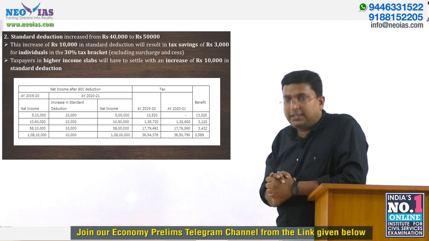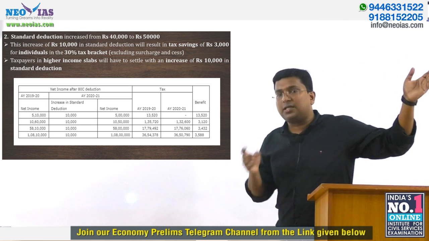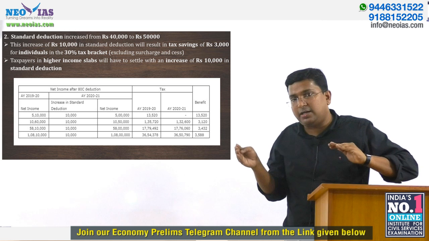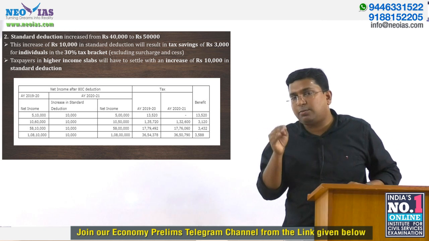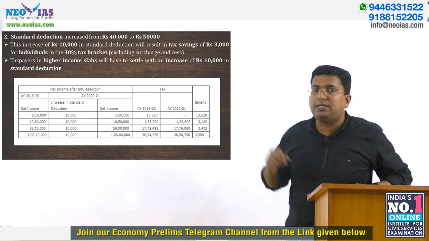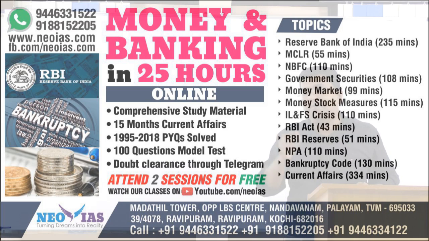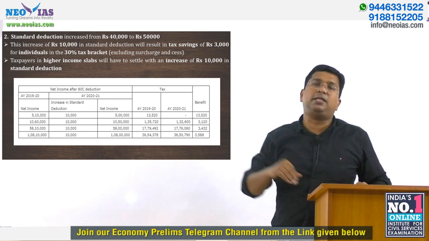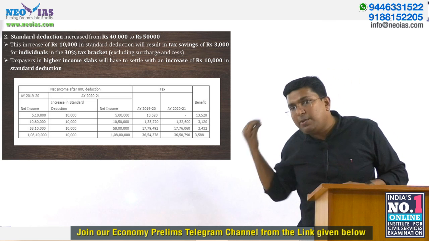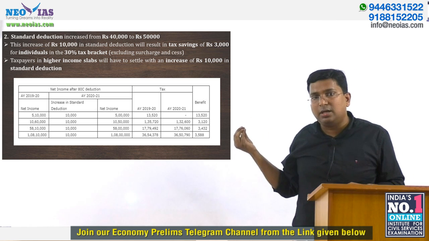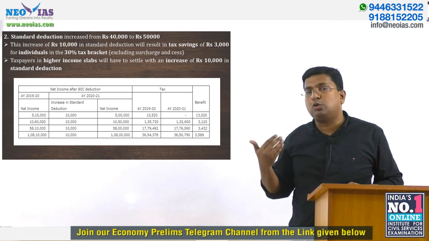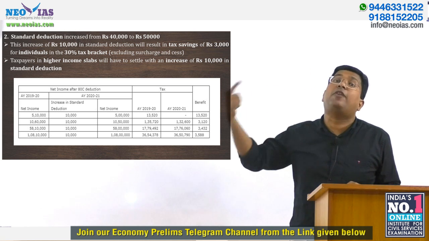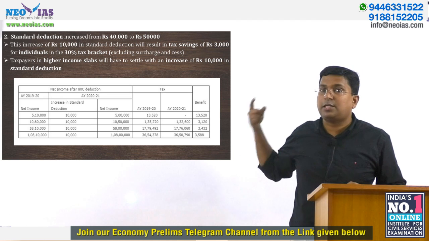Okay, now try to understand that. I told you the first change regarding the tax rebate up to 12,500 is only for individuals who have a net taxable income up to 5 lakh. Now the second change, increasing the standard deduction from 40,000 to 50,000, is applicable to all categories of salaried persons. So this is the only benefit. This increase from 40,000 to 50,000 is the only major benefit for those who have a net taxable income above 5 lakh. Major thing. Okay, so you need to keep that in mind.